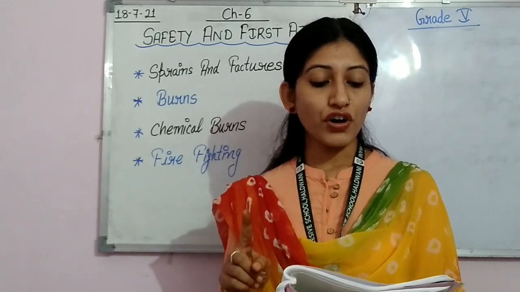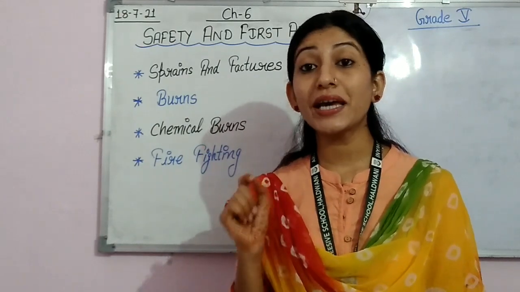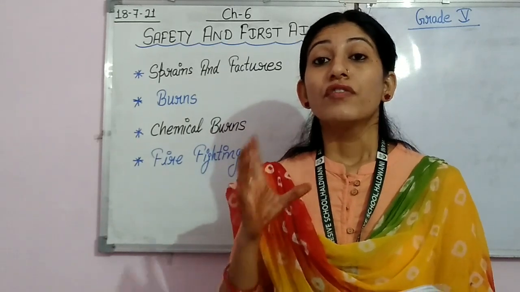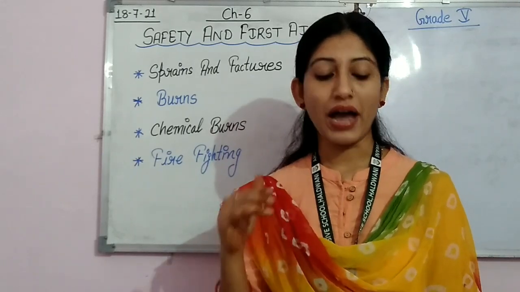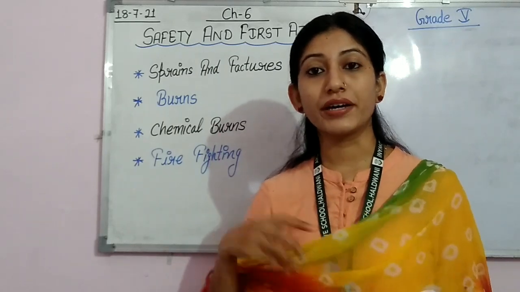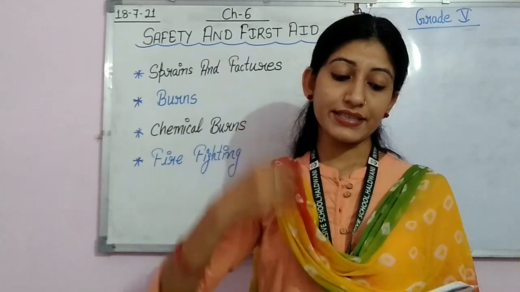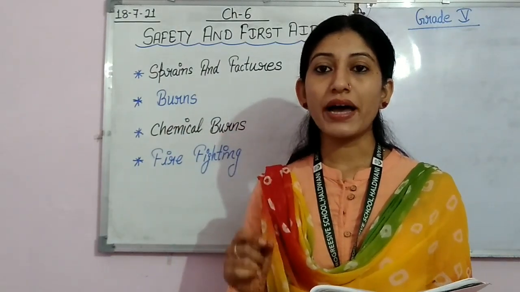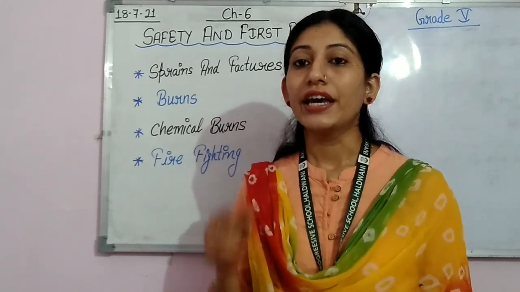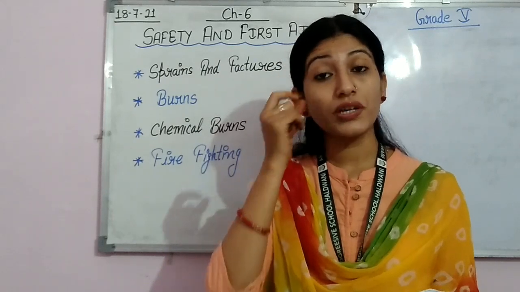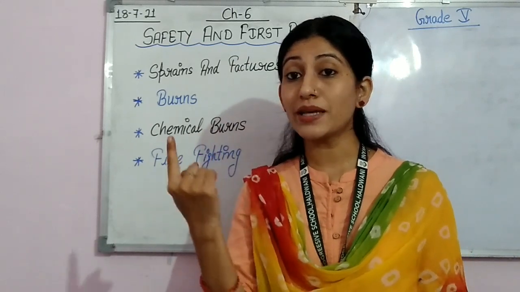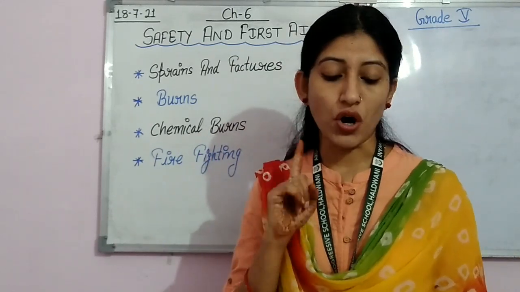So beta, first of all you have to call the fire brigade immediately. The foremost step that you have to take at the time of fire is to call the fire brigade immediately. Second thing is that if the fire is caused by an electric circuit, switch off the main switch immediately, so that the supply of current can be stopped.